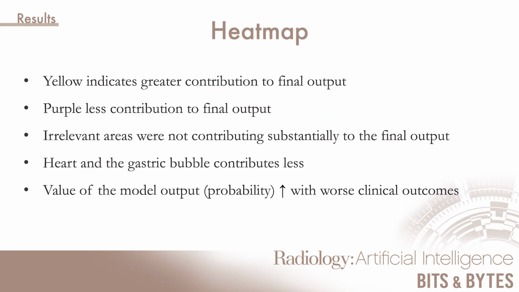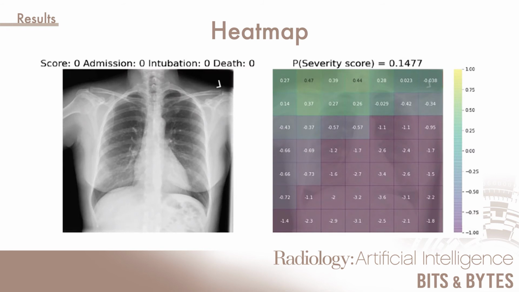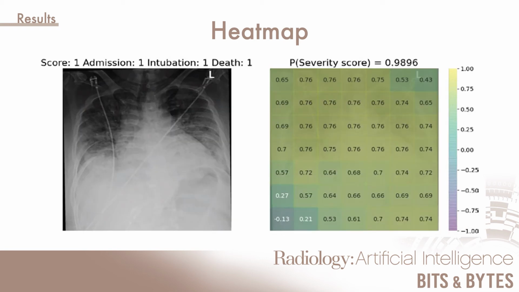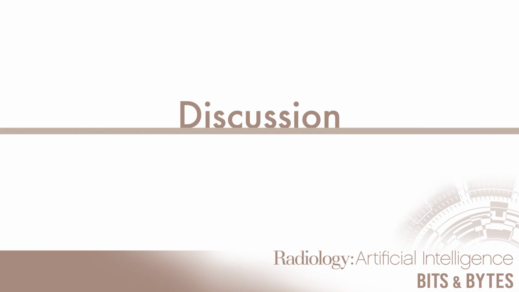And in the heat map, yellow indicated greater contribution to final input, purple less. Irrelevant areas did not contribute substantially to the final output. Value of the model output probability increased with worse clinical outcomes. This is an example of a score 0, admission was also 0, intubation 0, death 0. And you see in the panel that mostly it's purple, whereas in this case, a patient who was admitted, intubated, and passed away, these are all yellow panels.